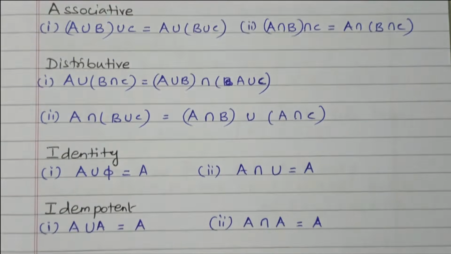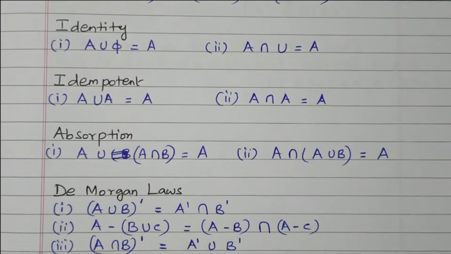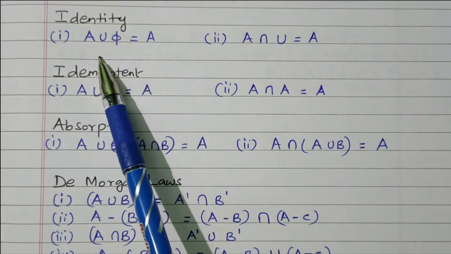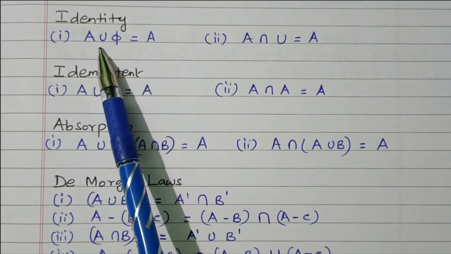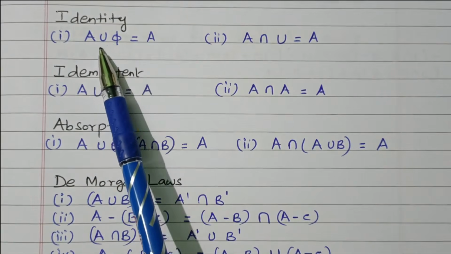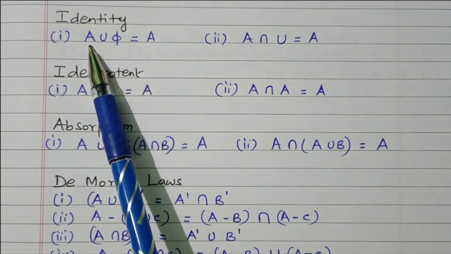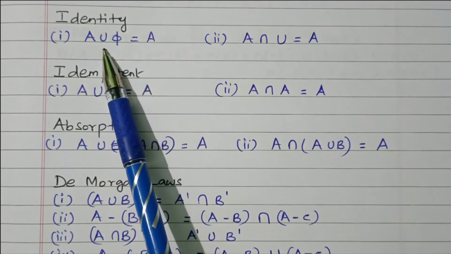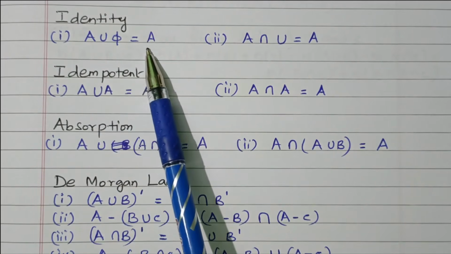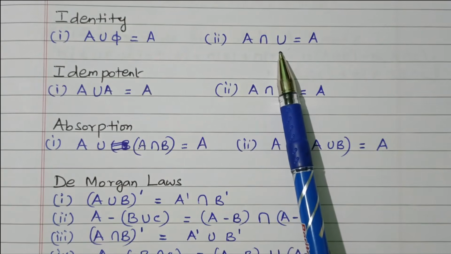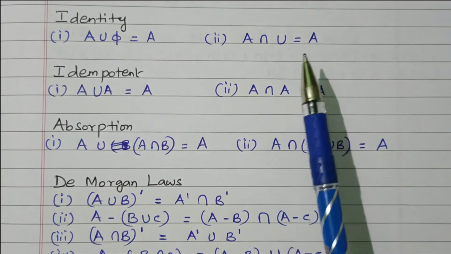Next one is the identity. The next property is identity. A union null equal to A, right? If set A union null set means not having any element. So the set A is combined with null set means it will give A only. A intersect U equal to A only, right?